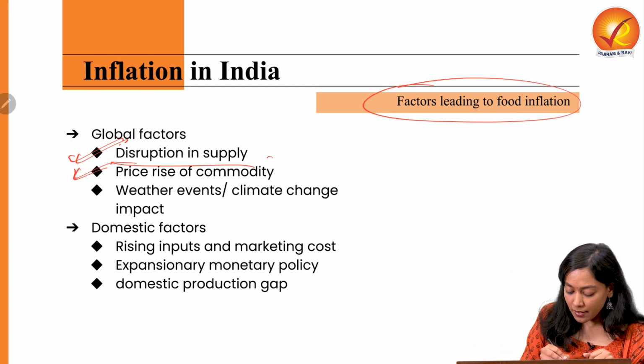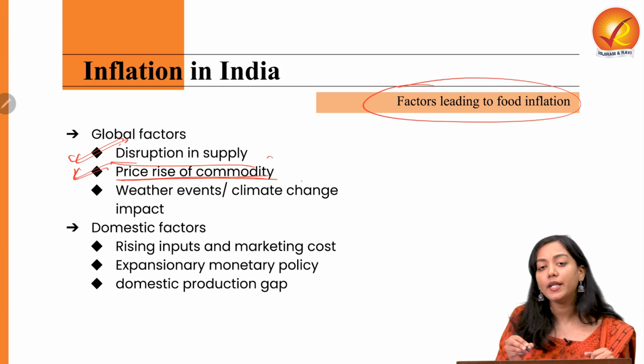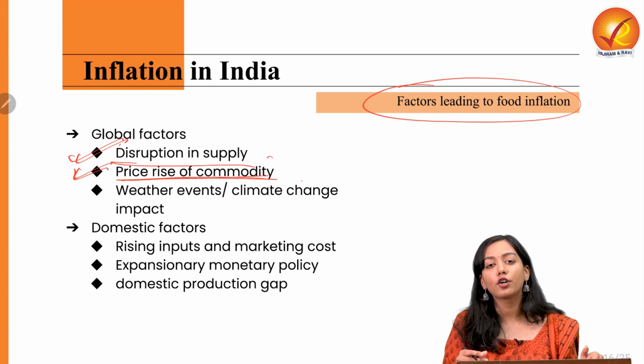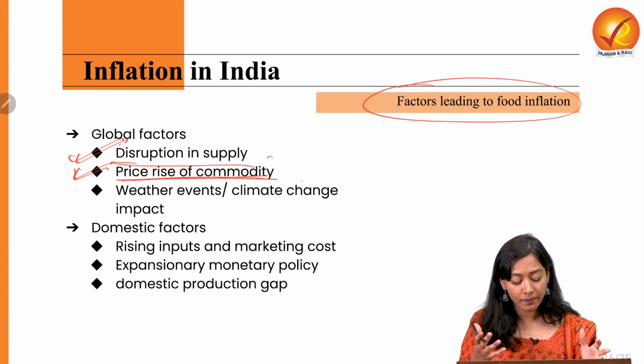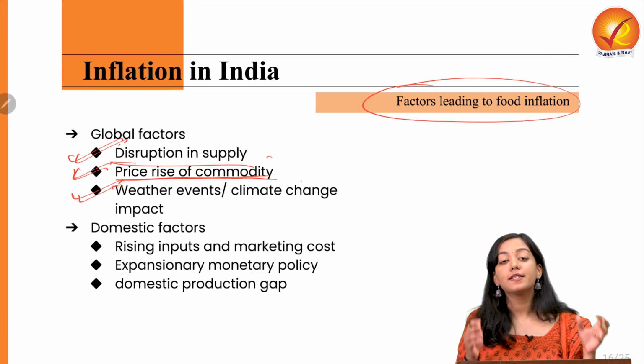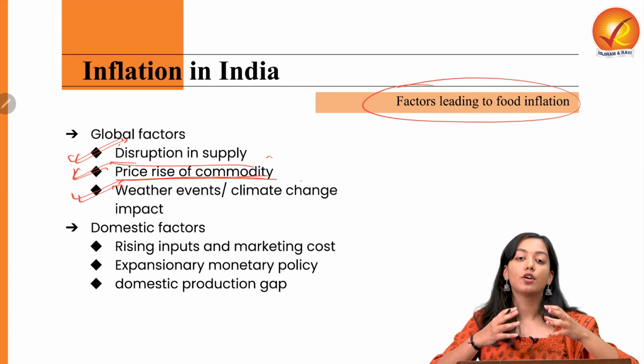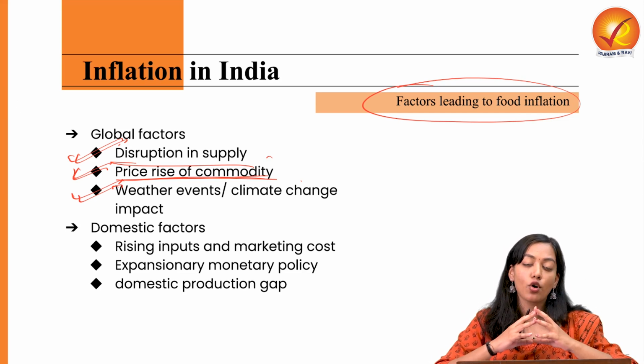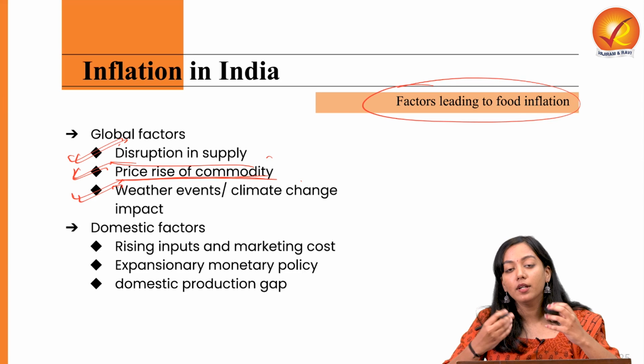Then there is a general price rise of commodities due to increase in demand. This is generally seen across crude oil production and coal production. Then there are some weather events or climate change impact, which has impacted the very production of food or of your general commodities.